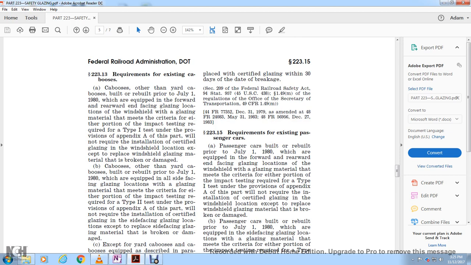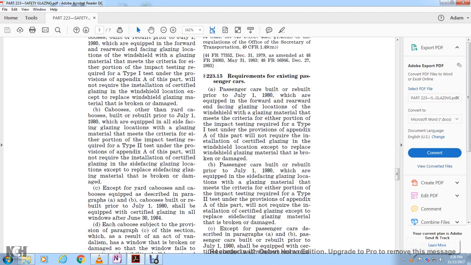223.15. Requirements for existing passenger cars. Passenger cars built or rebuilt prior to July 1st, 1980, which are equipped in the forward and rearward facing glazing locations of the windshield with glazing material that meets the criteria for either portion of the impact testing required for the Type 1 test under the provisions of Appendix A, will not be required to install certified glazing in the windshield location, except to replace windshield glazing material that is broken or damaged.